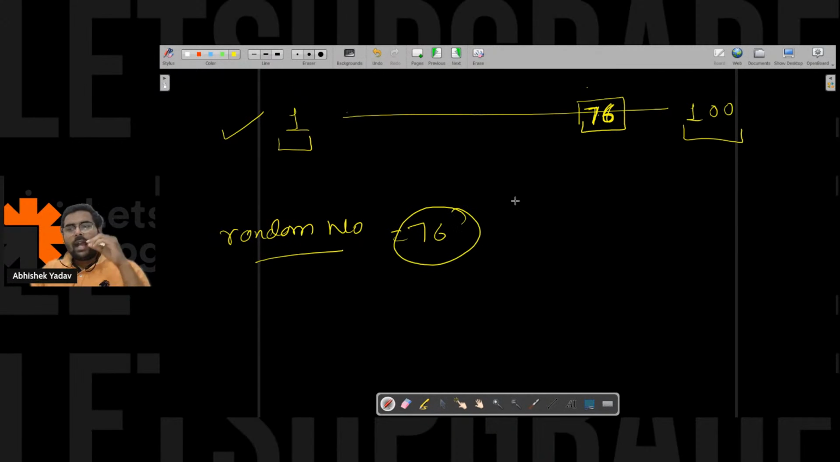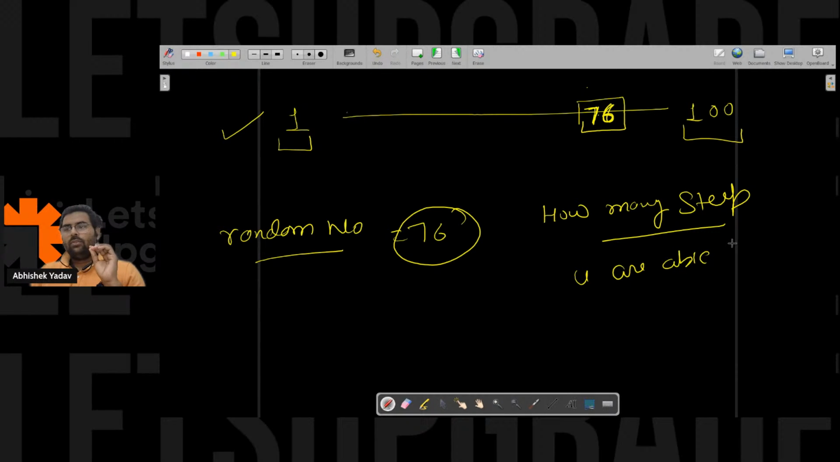You have the random number that is 76, right? So after how many iterations, after how many steps, are you able to find this number? This is the question now. Please write in the chat. If you are clear on this point, if you are able to understand the project part, then this is a small application that I want to discuss here.